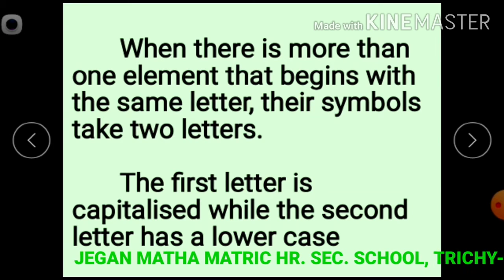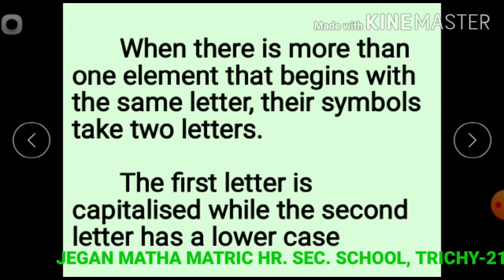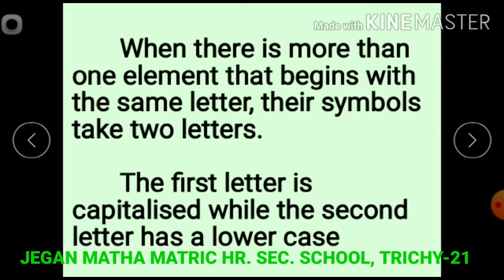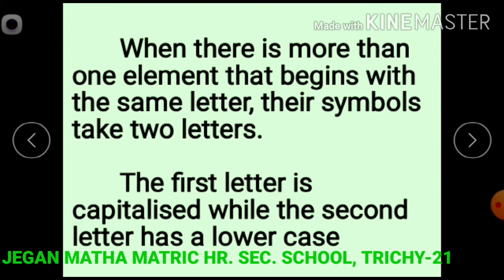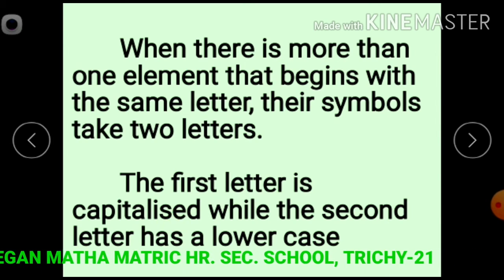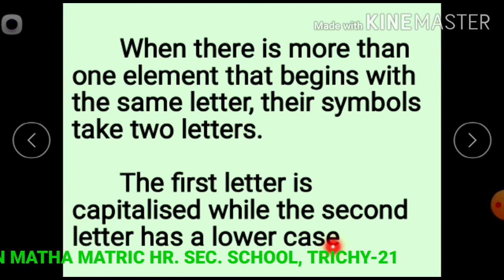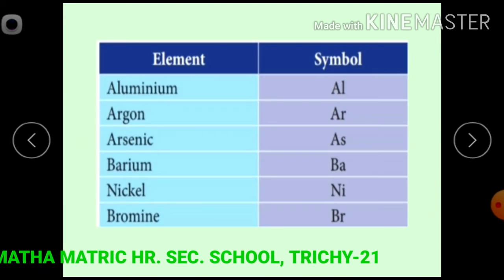When there is more than one element that begins with the same letter, their symbols take two letters. The first letter is capitalized while the second letter is lowercase, that is, a small letter.